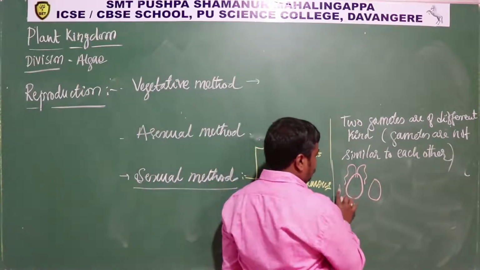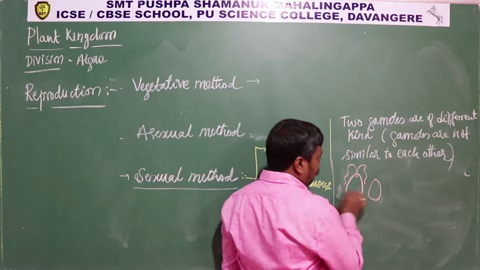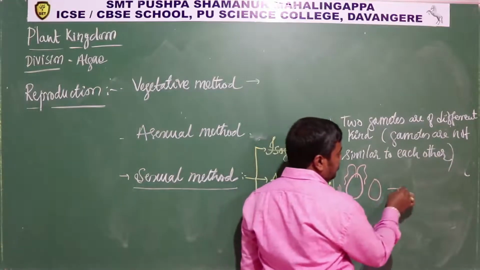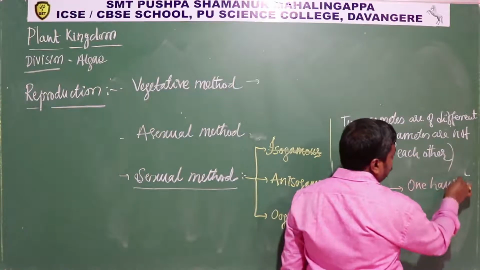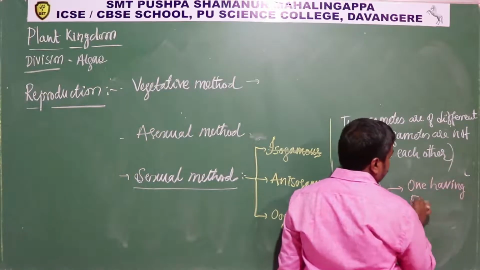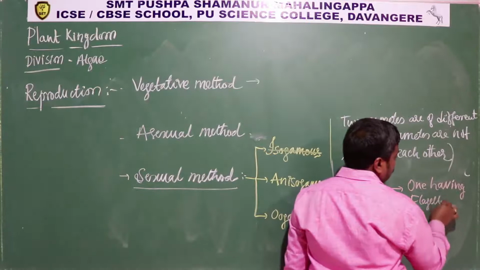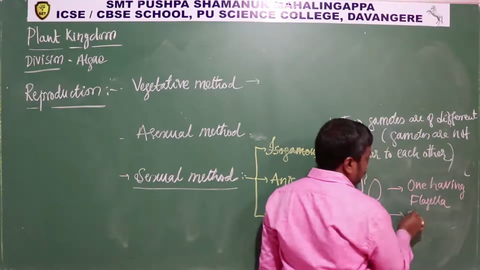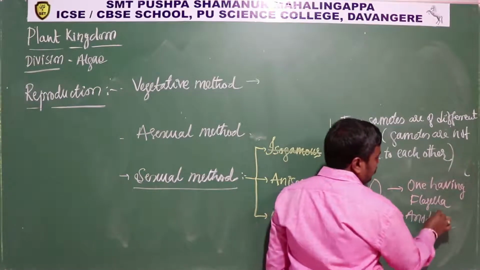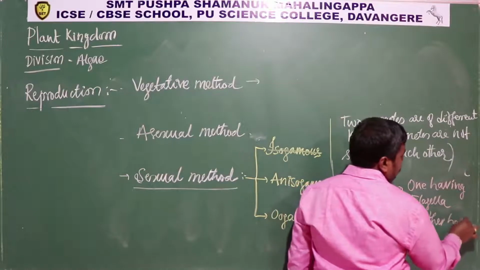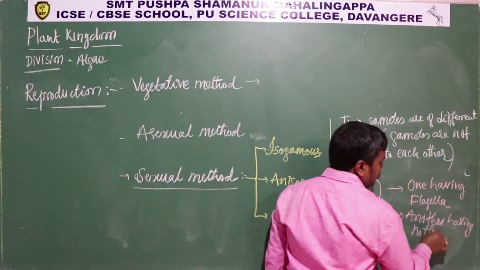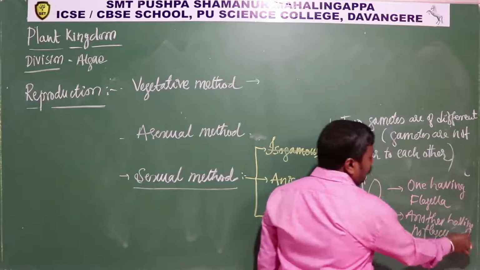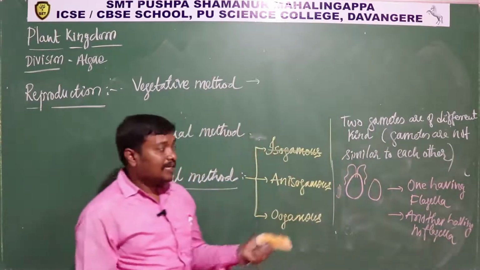So this is two different types of, morphologically different types of gametes. One having flagella, another having no flagella. So this is an example for anisogamous.